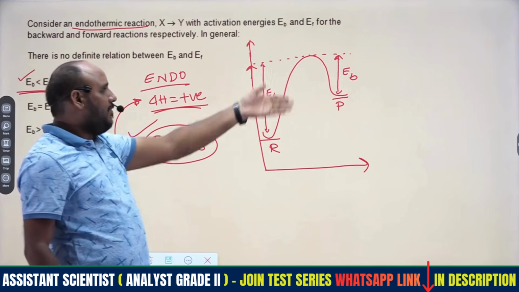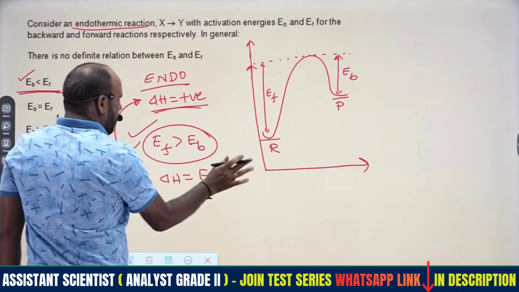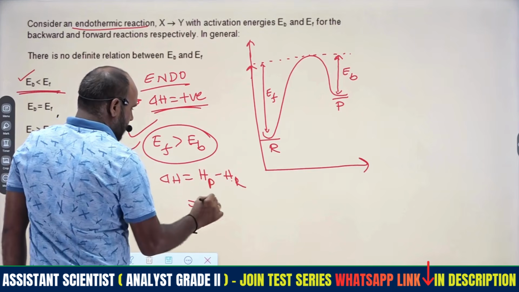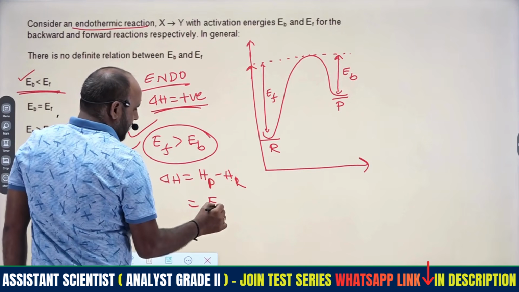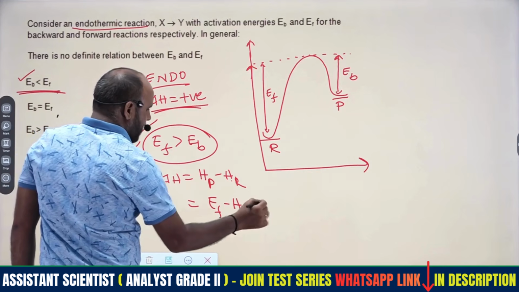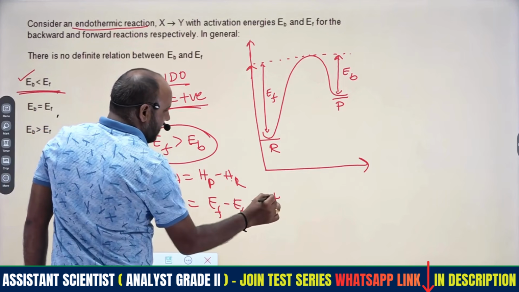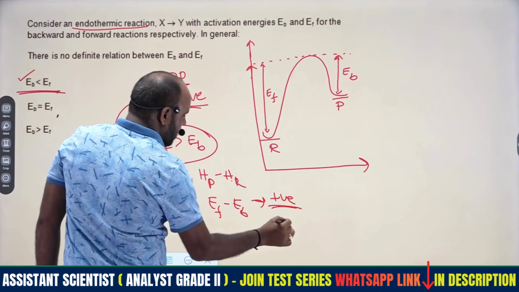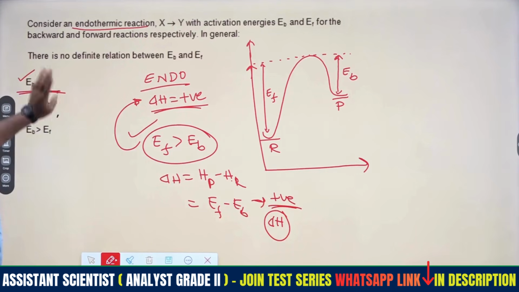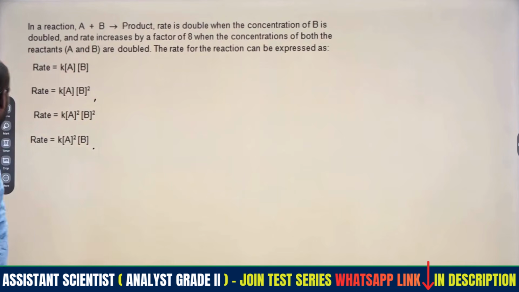The distance EF will be more. Or else consider delta H equals H of products minus H of reactants, that is, H of the forward reaction minus H of the backward reaction. So this becomes E of forward minus E of backward, which is a positive value because delta H is positive for endothermic reaction. Therefore EF will be more compared to backward. A very conceptual question, right?